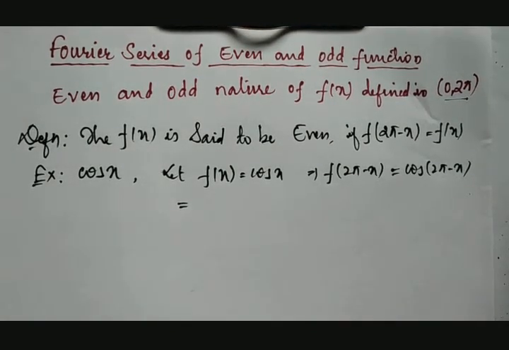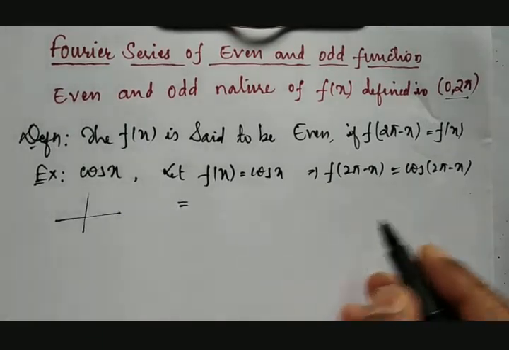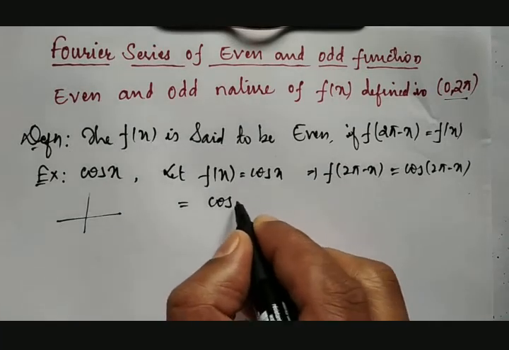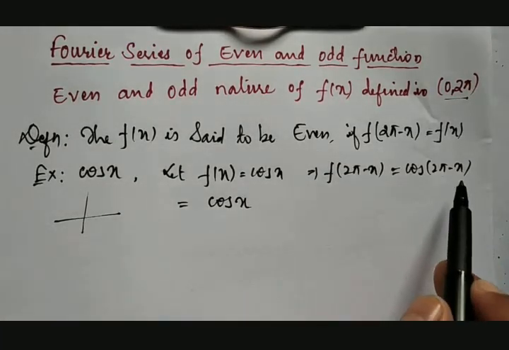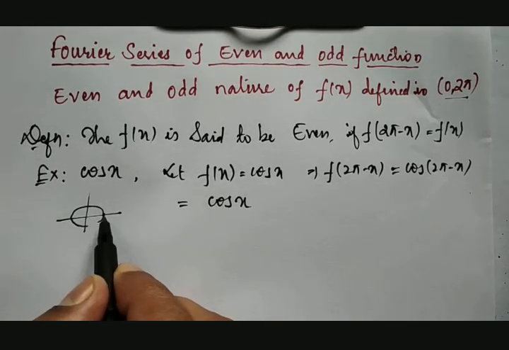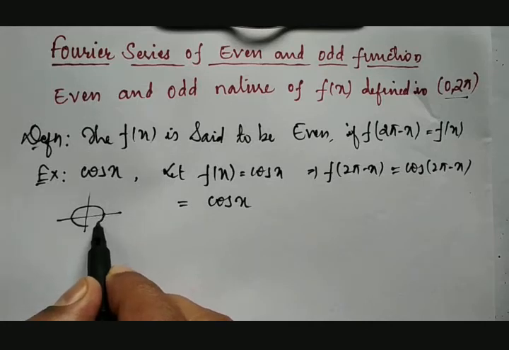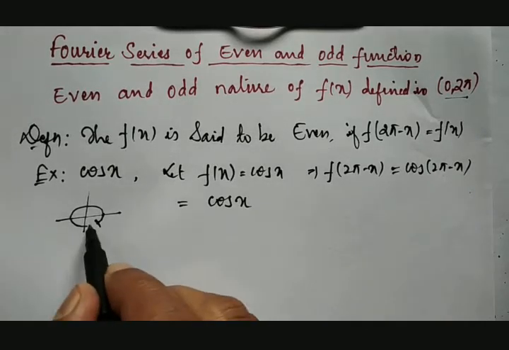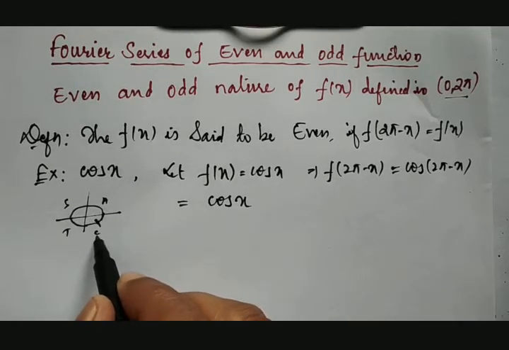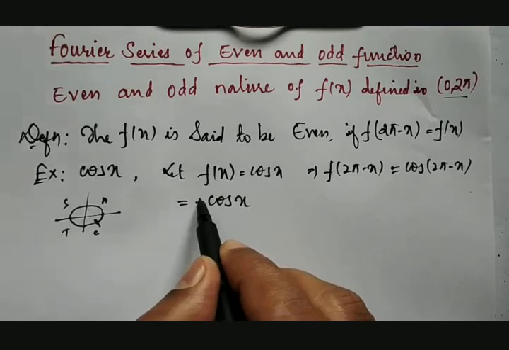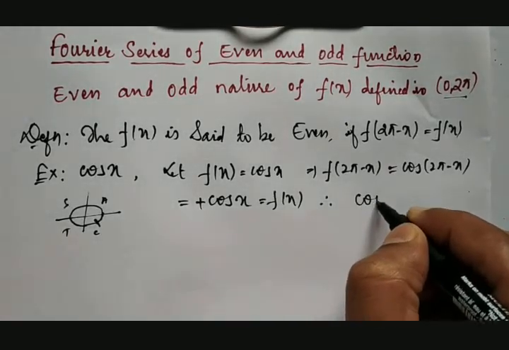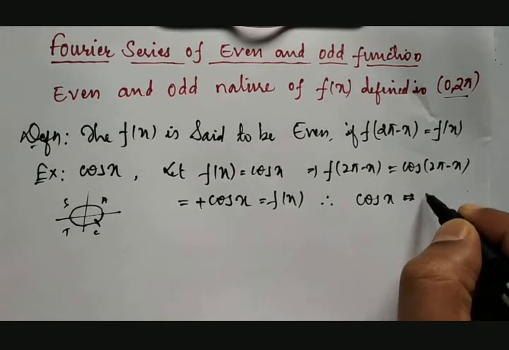As per the ASTC rule, this is 4 times 90 degrees, so cos remains as cos only, cos x only. Then the question comes, positive or negative? 2 pi means one complete rotation, and as per this ASTC rule, here cos will remain positive. Therefore this is again the same as f of x. Therefore cos x is always an even function.